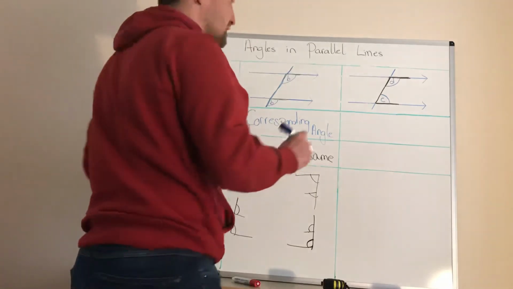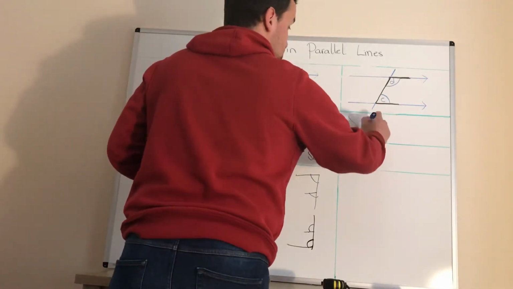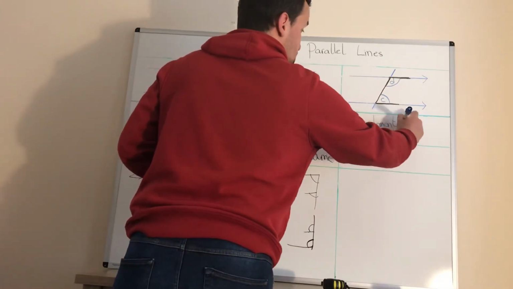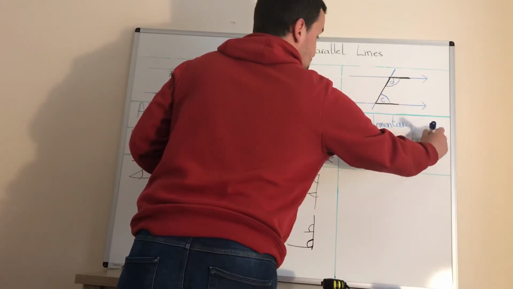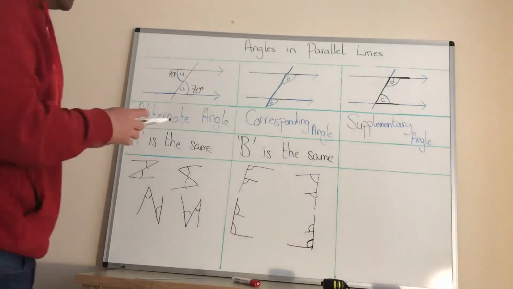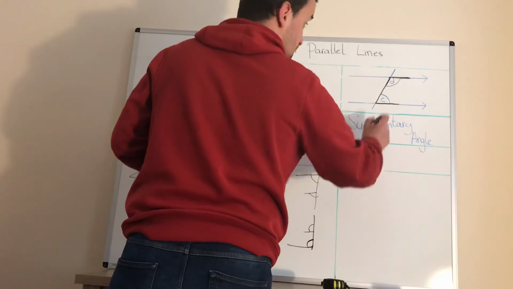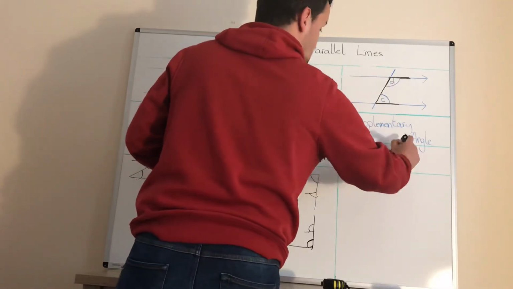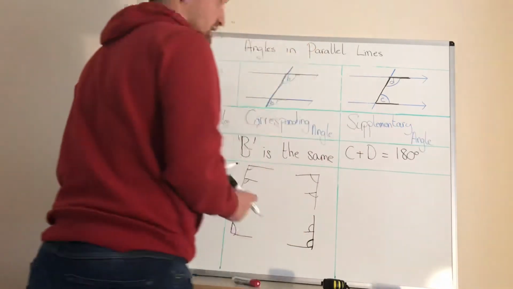The last one you need to know is a supplementary angle. Okay, supplementary angle. Slightly different again, this one. On this one, angle C, which is there, and D, if you add them together, you get 180 degrees.